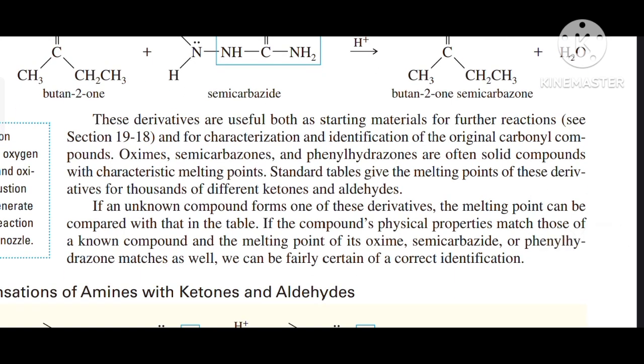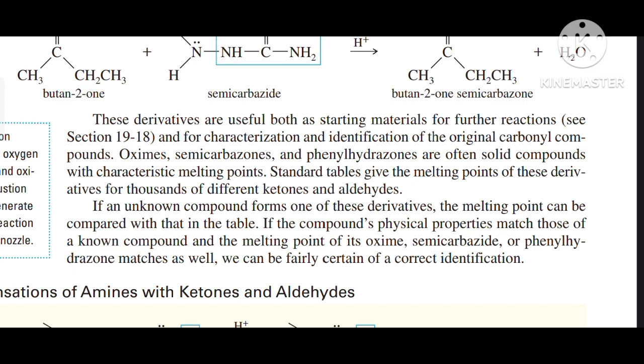These derivatives are useful both as a starting material for further reactions and for characterization and identification of the original carbonyl compound. Oximes, semicarbazones and phenylhydrazones are often solid compounds with characteristic melting points. Standard tables give the melting points of these derivatives for thousands of different ketones and aldehydes. If an unknown compound forms one of these derivatives, the melting point can be compared with that in the table.